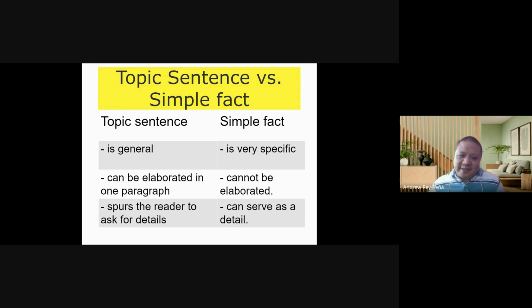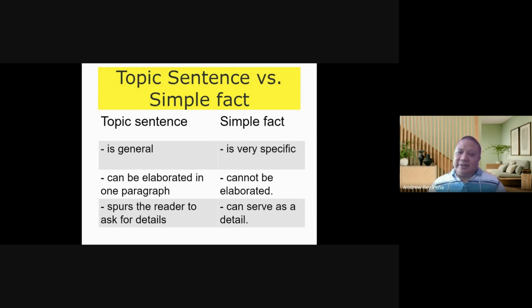Also, the topic sentence spurs the reader to ask for details. A simple fact can serve as a detail. So, for example, when we say studying in PNU has many advantages, then the reader will be spurred to ask, what advantages are you talking about? And so, you as a writer, you elaborate in the paragraph.